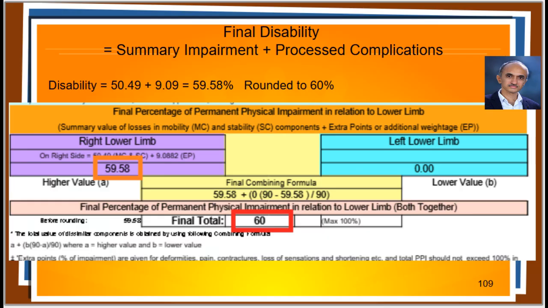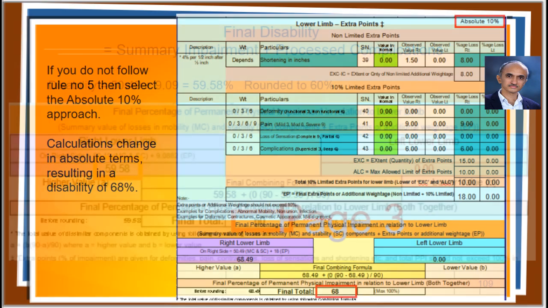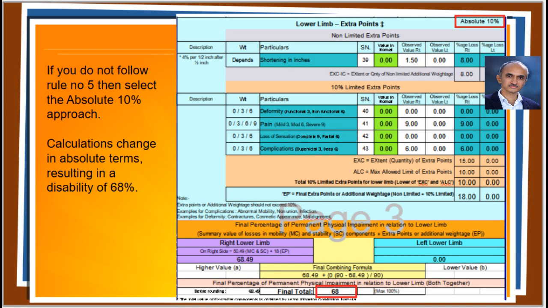However, if you do not follow rule number 5, you have to choose the absolute 10% approach. The extra points get applied directly and absolutely after 10% cutoff for complications, excluding shortening. You can see here, the final total extra points are 18%, resulting in a disability of 68%. So, your interpretation of rule number 5 makes some difference. That is about the lower limb disability assessment.